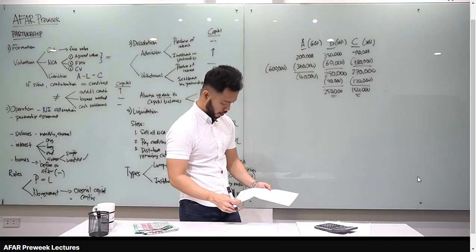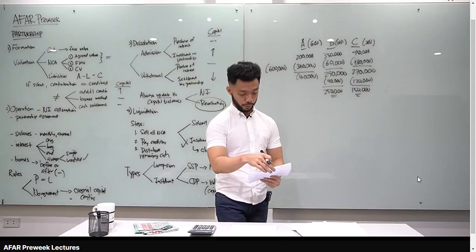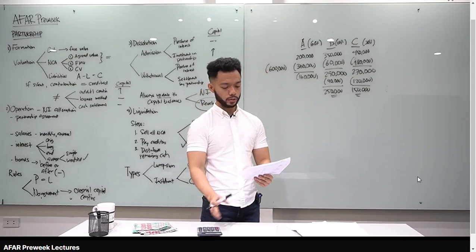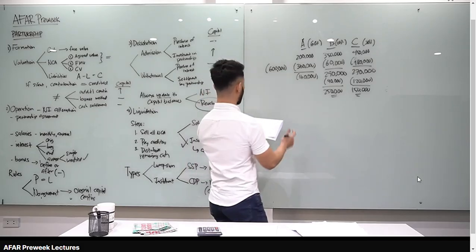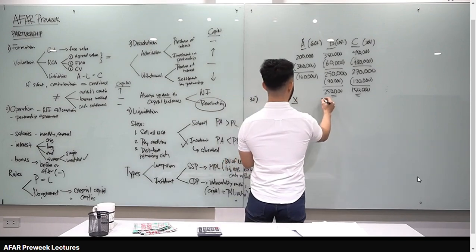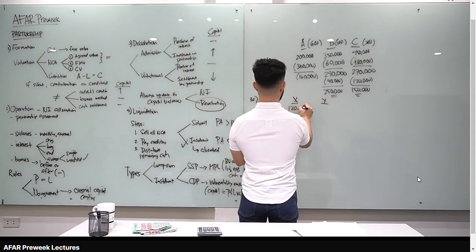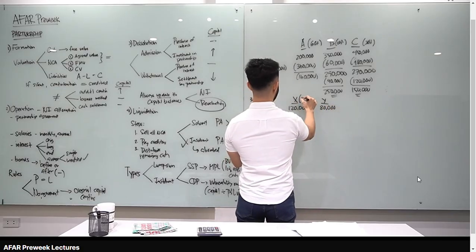Okay, let's answer additional questions 30 and 31. Tignan class. Partners X and Y have decided to liquidate their business. The following information is available. Meron kang assets, meron kang liabilities and capital. So si X and Y, meron silang 120 and 80,000. Okay, so number 30, lagay ko na yan. So si X and si Y, 120,000 for X. For Y, it's 80. Wala naman loans to and from, so yan na yan. And then P&L ratio nila, 3 is to 2.